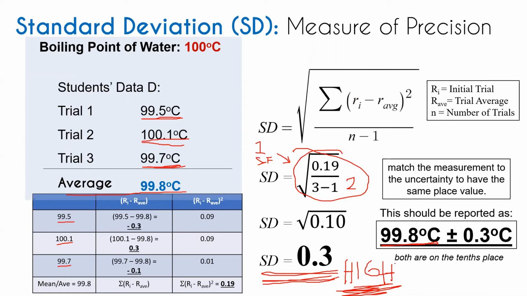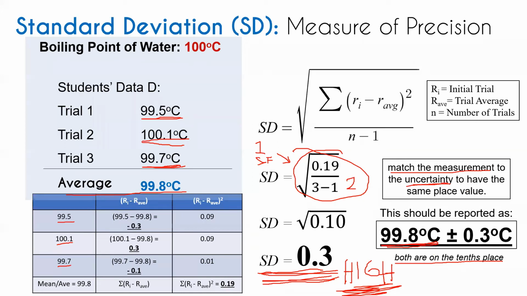Okay. Take note, both are on the tenths place. Why on the tenths place? Because the average of your measurement should be matched to the uncertainty, also known as the standard deviation.